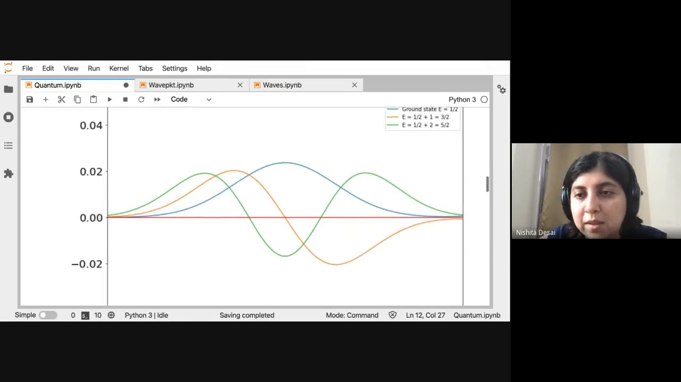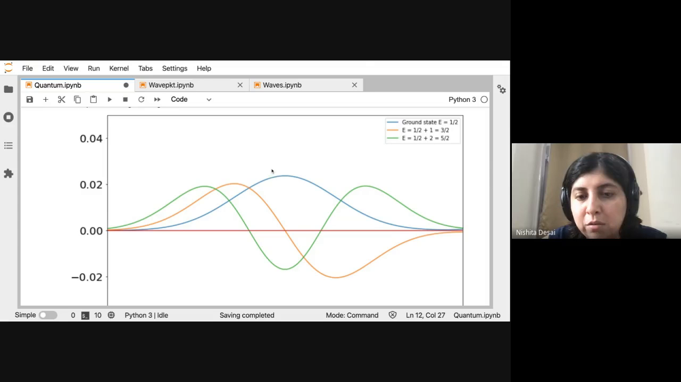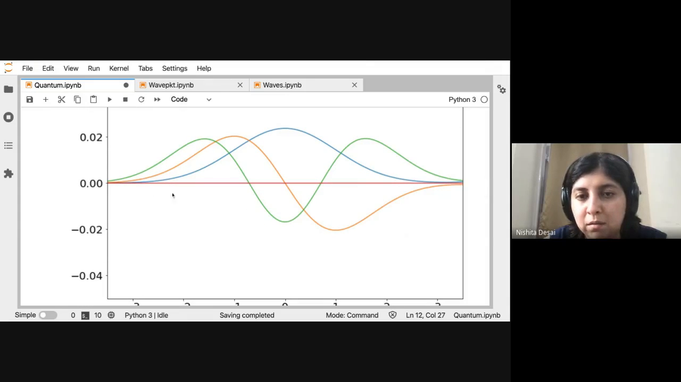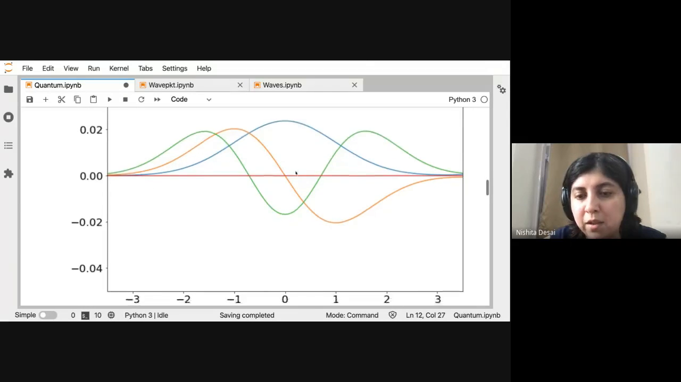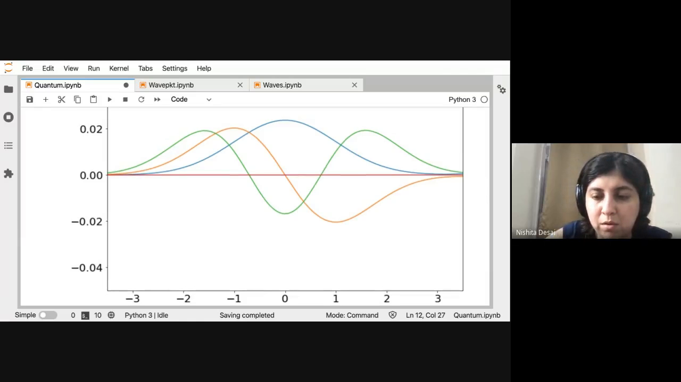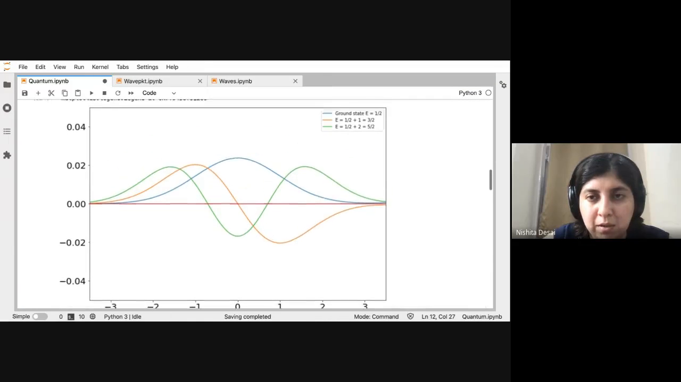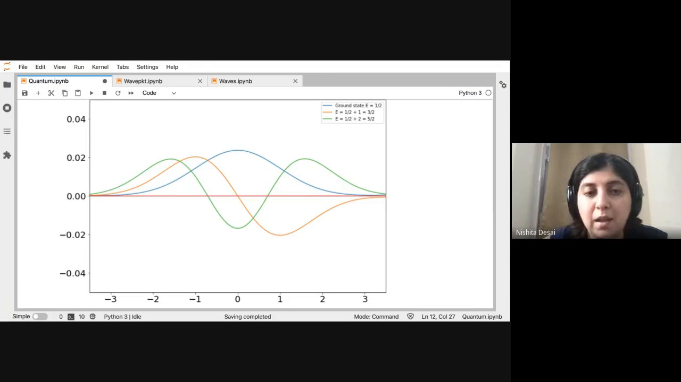Right, so these are the 3 values. For the ground state, you see that the wave function peaks at 0. And then for the first state above the ground state, you have this kind of antisymmetric wave function, which is the orange one. And then for the third one, you have this kind of wave function.